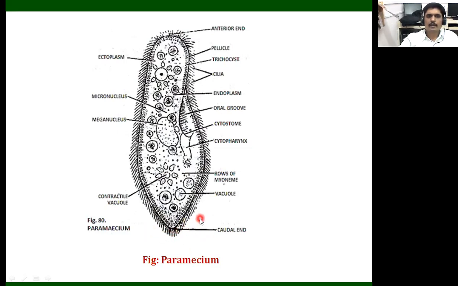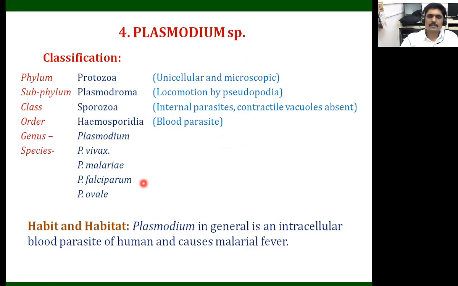Next, the last example in this phylum and the practical is the Plasmodium species. What is Plasmodium? Plasmodium is a protozoan parasite, commonly known as the malarial parasite. Plasmodium is a genus, and here we observe various species: Plasmodium vivax, malariae, falciparum, and ovale.